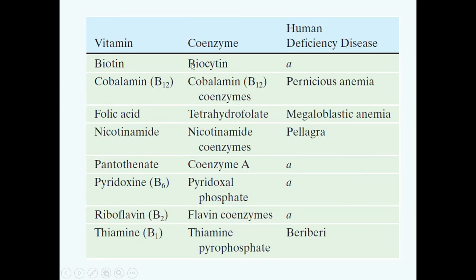These coenzymes are derived from the vitamins. Vitamins are those substances which are needed by our body mostly through the diet, and they are required generally in a small amount. They themselves are not important for energy production, but they are needed by enzymes as a cofactor or a coenzyme. So the vitamins are precursors to coenzymes, and a deficiency of a vitamin results in some disease. So therefore, although they are required in a small amount, they are needed by the body.